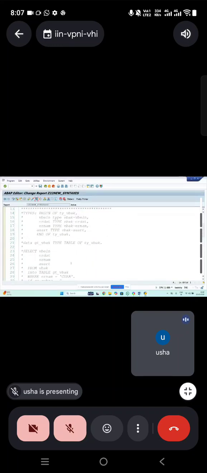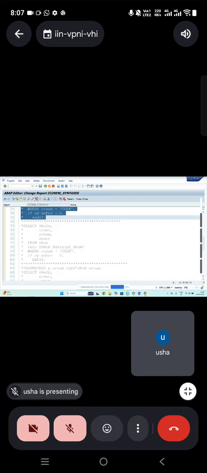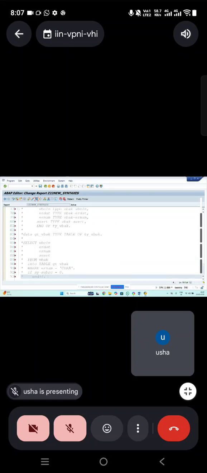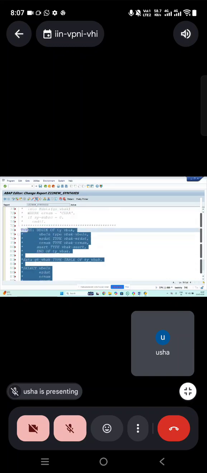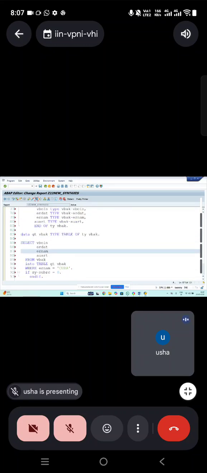In the old syntax, I just declared the internal table, then I'll declare the work area also.